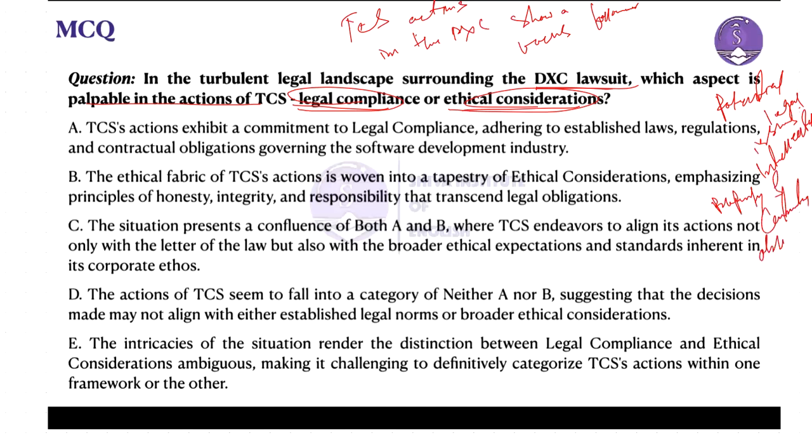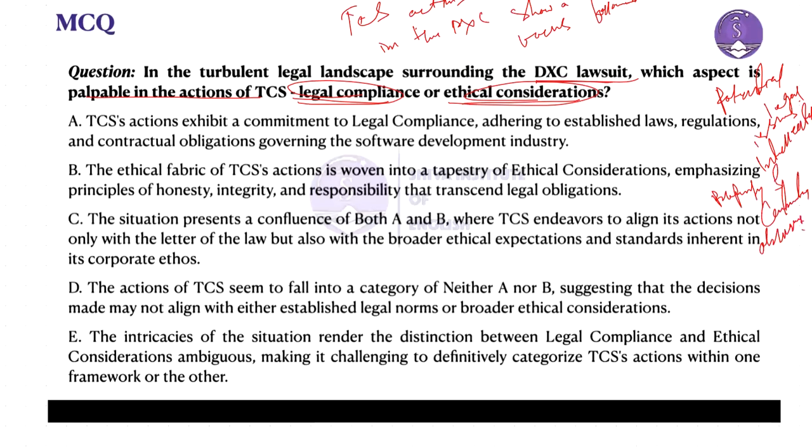Now, what does the first option point out? The first option says TCS actions exhibit a commitment to legal compliance, adhering to established laws, regulations, and contractual obligations governing the software development industry.